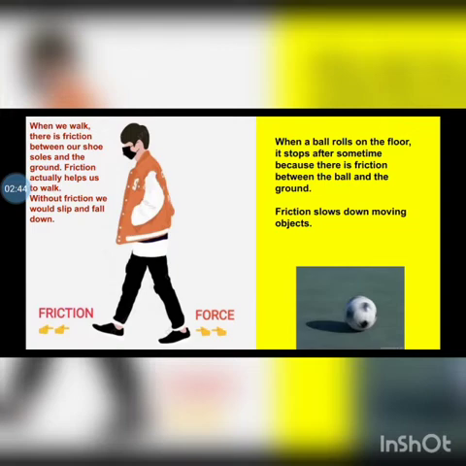When a ball rolls on the floor, it stops after some time because there is friction between the ball and the ground. So, friction also slows down moving objects.